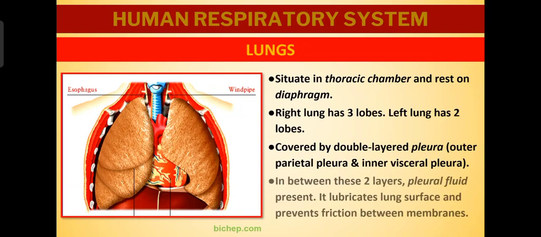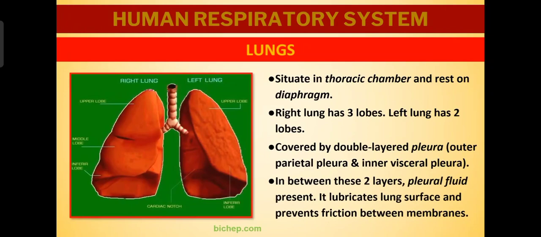Clear? Then the lungs are covered by double layered pleura. Pleura is nothing but a membrane. Outer is called parietal pleura and inner is called visceral pleura. So 2 membranes are there. Outer parietal, inner visceral. That is the covering of the lungs. Then in between these 2 layers, a pleural fluid is present. What's the function of this fluid? It lubricates the lung surface and prevents friction between the 2 membranes.